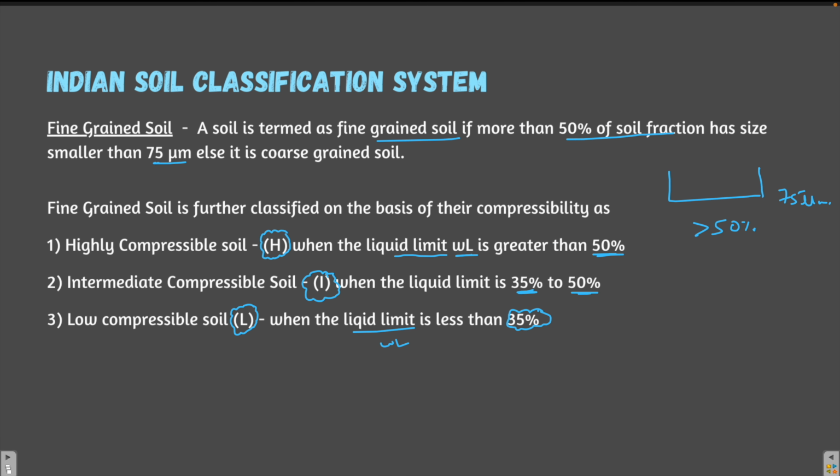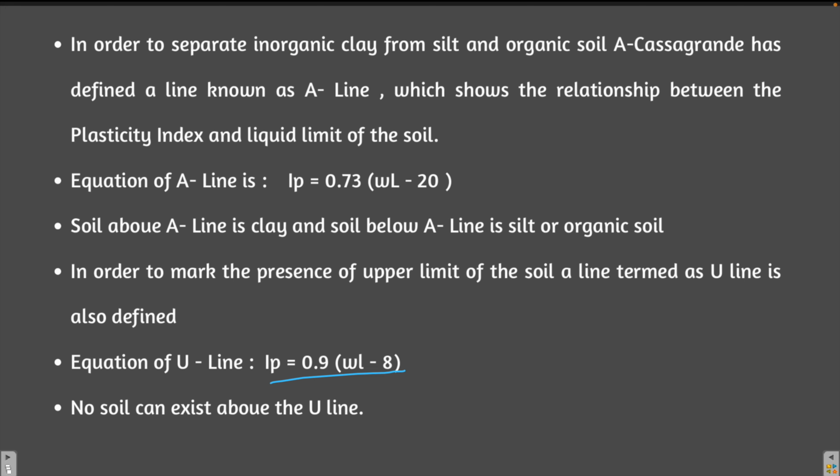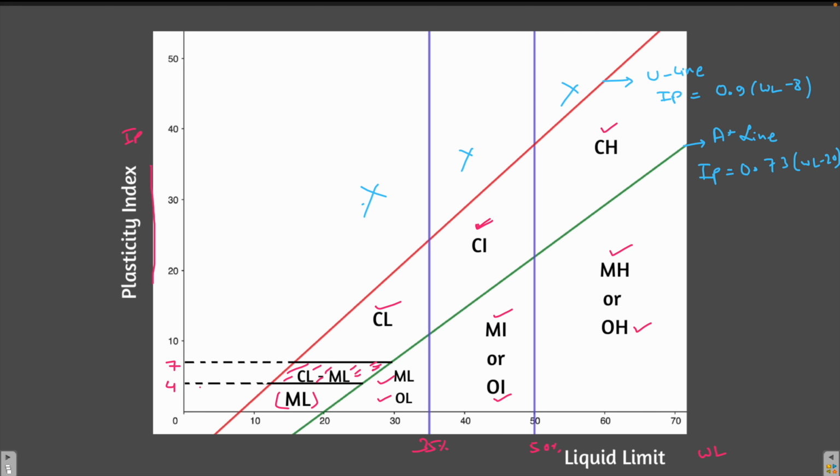If the liquid limit is greater than 50, it is highly compressible soil. If it is 35 to 50, it is intermediate compressible soil. And when the liquid limit is less than 35, it is low compressible soil. And we make use of the plasticity chart in order to bifurcate clay from silt. If you want to know more about these things, and if you want to solve questions based on the plasticity chart, the link is given in the description box, or you may also click the